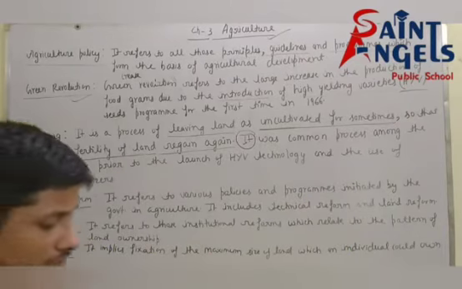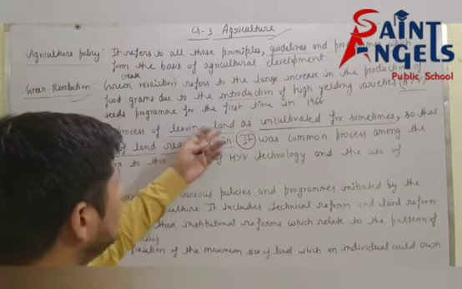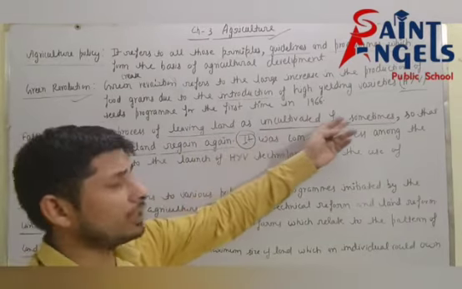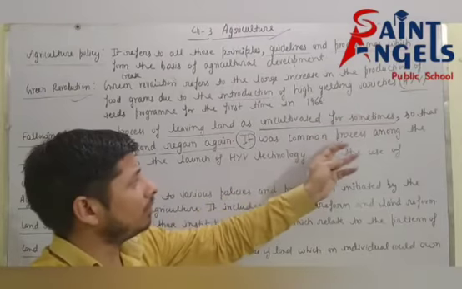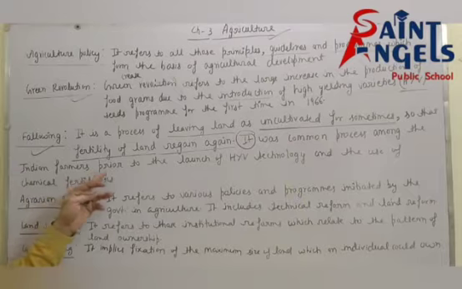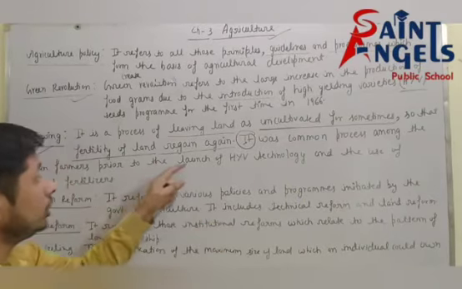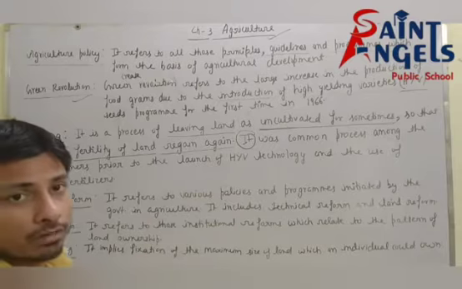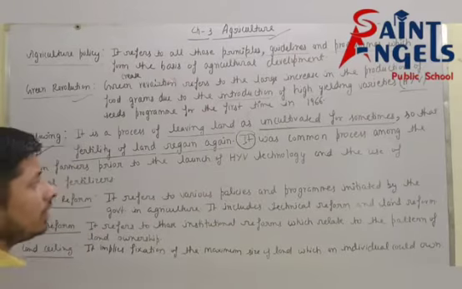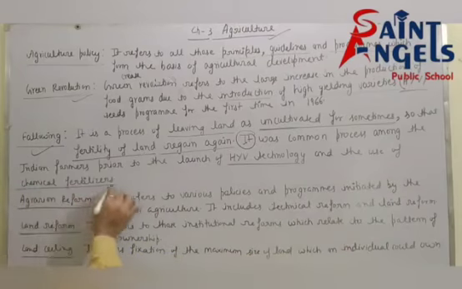It means leaving land uncultivated for some time was common among Indian farmers prior to, or before, the launch of HYV technology and the use of chemical fertilizers.